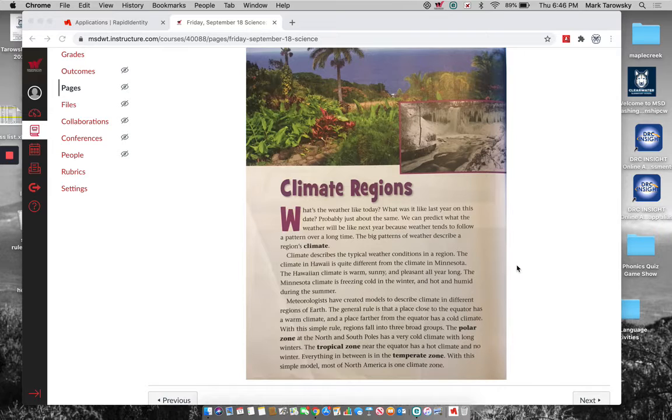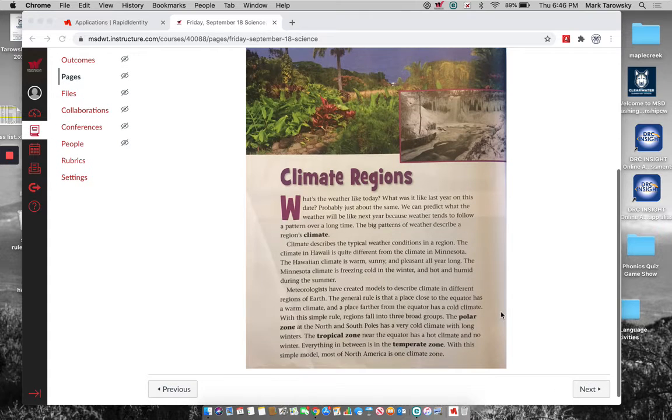The climate in Hawaii is quite different from the climate in Minnesota. The Hawaiian climate is warm, sunny, and pleasant all year. Think about, boys and girls, from yesterday, the graph we did looking at the Hawaiian temperature in Hilo, how it was essentially the same all year round. Back to the book. The Minnesota climate is freezing and cold in winter and hot and humid during the summer.